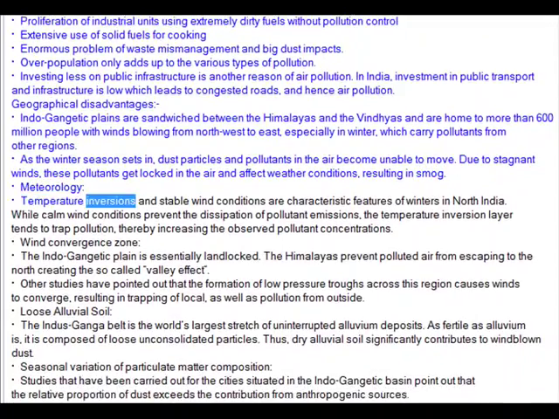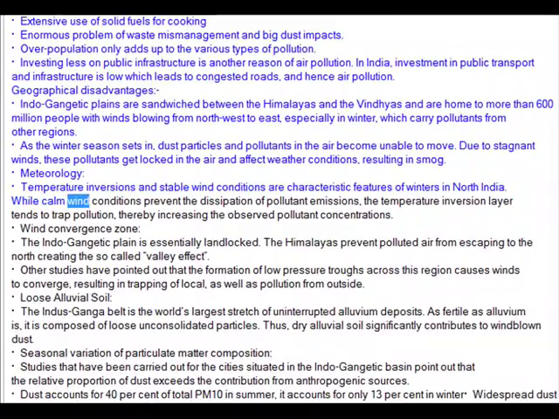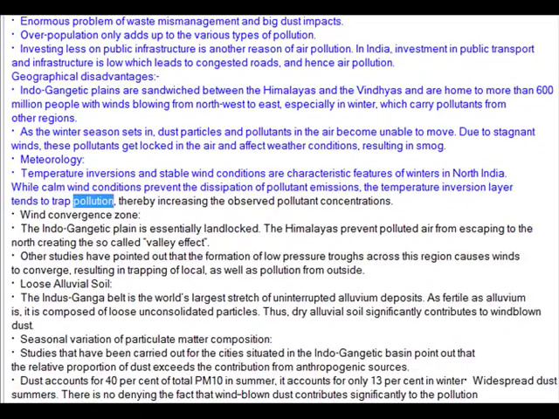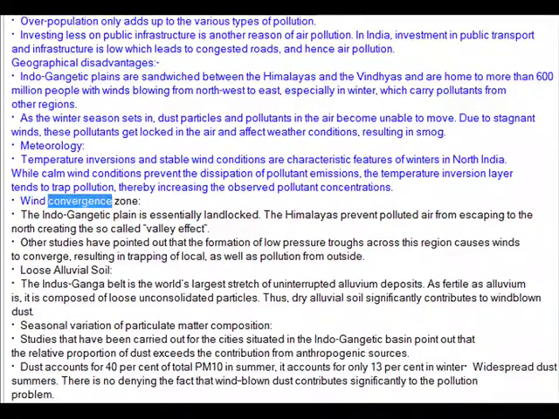Meteorology. Temperature inversions and stable wind conditions are characteristic features of winters in North India. While calm wind conditions prevent the dissipation of pollutant emissions, the temperature inversion layer tends to trap pollution, thereby increasing the observed pollutant concentrations. Wind convergence zone.